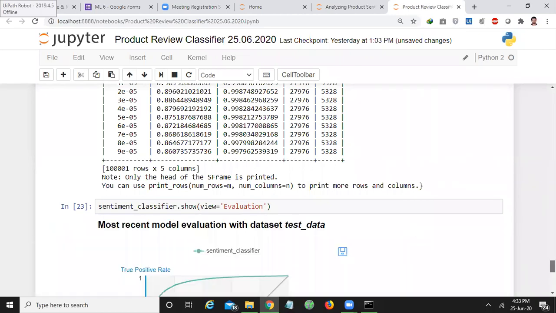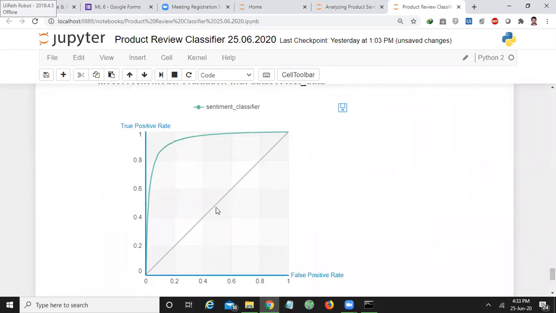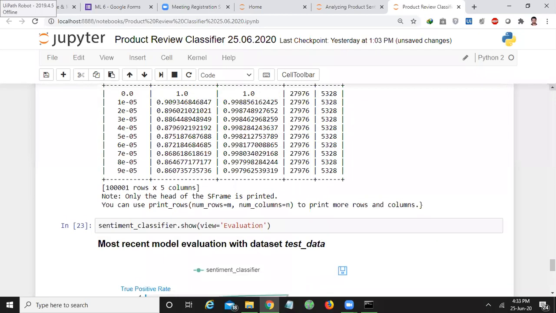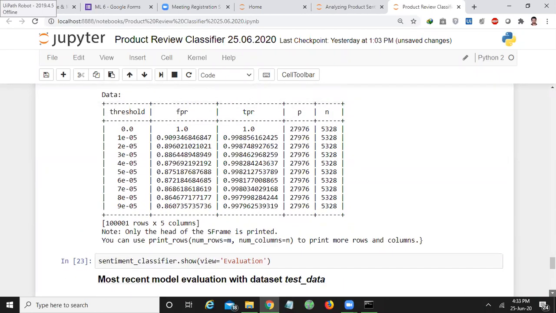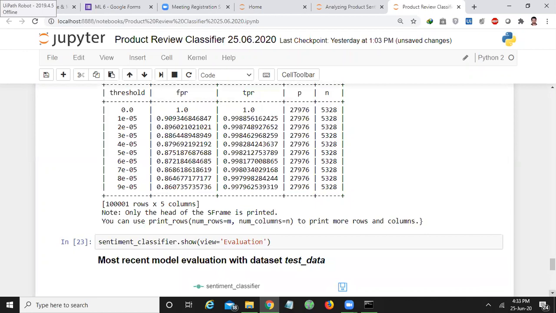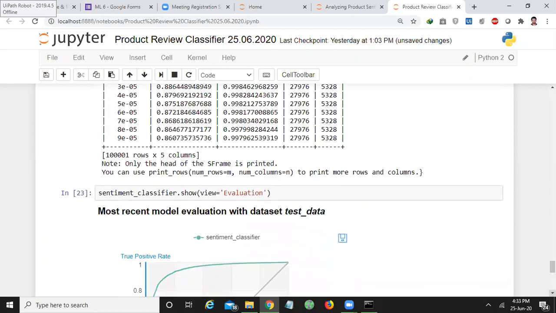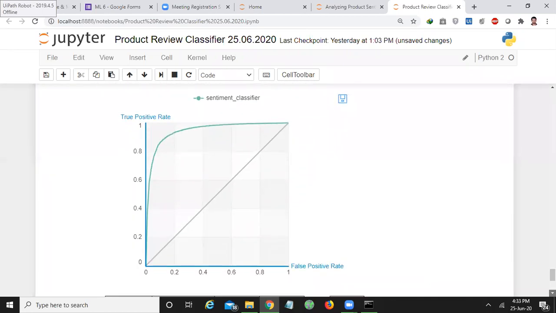So this is how your true positive rate has been. There are two axes. True positive rate is plotted on the y-axis, and false positive rate is plotted on the x-axis. Now this ROC curve is going to compare the number of positively labeled examples and the negatively labeled examples. That means it will compare the false positive rates and true positive rates.